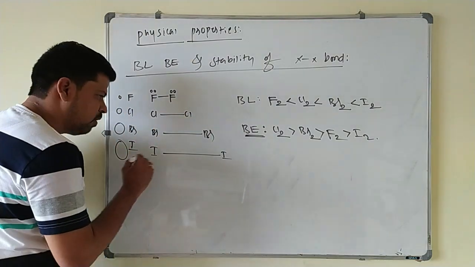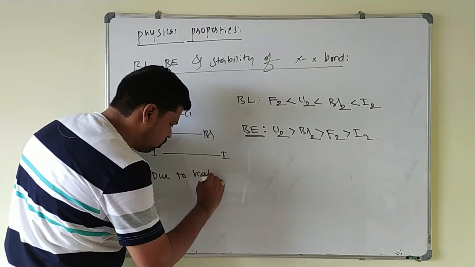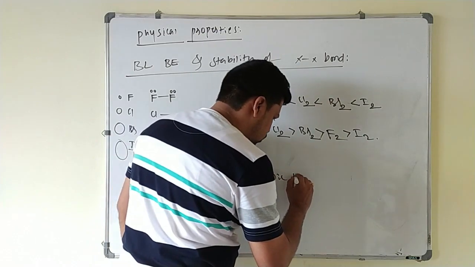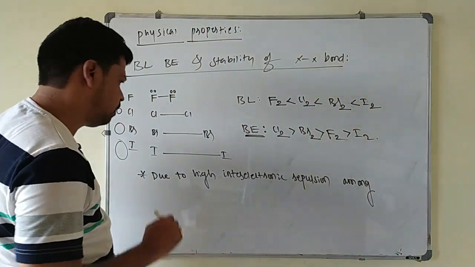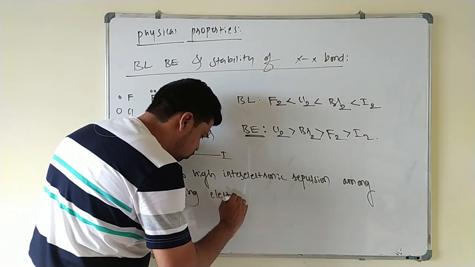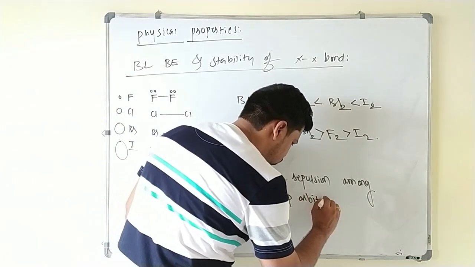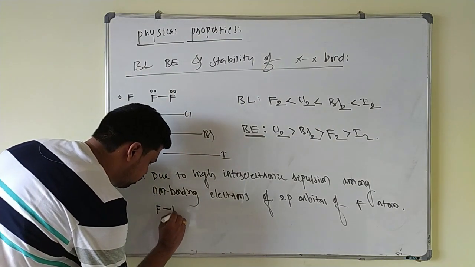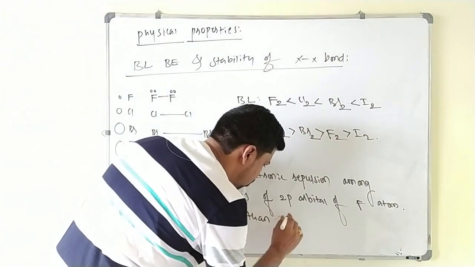Chlorine and bromine here. We will write one point here, that is due to high interelectronic repulsion among non-bonding electrons, non-bonding electrons of 2p orbital of fluorine atom, the F-F bond is weaker than Cl-Cl bond here.